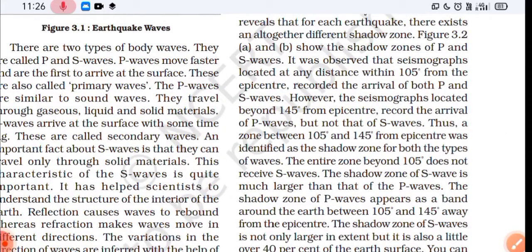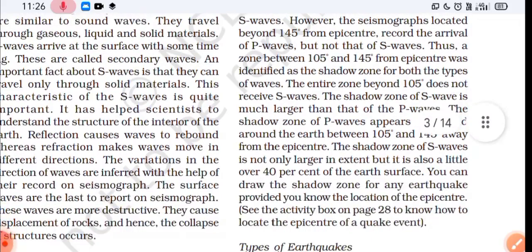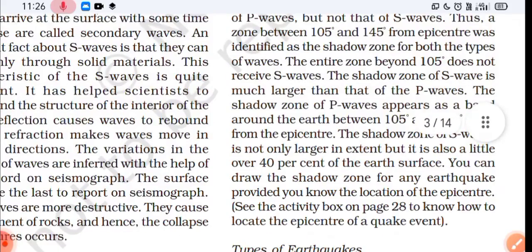It was observed that seismographs located at any distance within 105 degree from the epicenter recorded the arrival of both P and S waves. However, the seismographs located beyond 145 degree from the epicenter record the arrival of P waves, but not of S waves. Thus, a zone between 105 degree to 145 degree from the epicenter was identified as the shadow zone for both types of waves. Okay, just now I've seen it and I've converted the entire line.